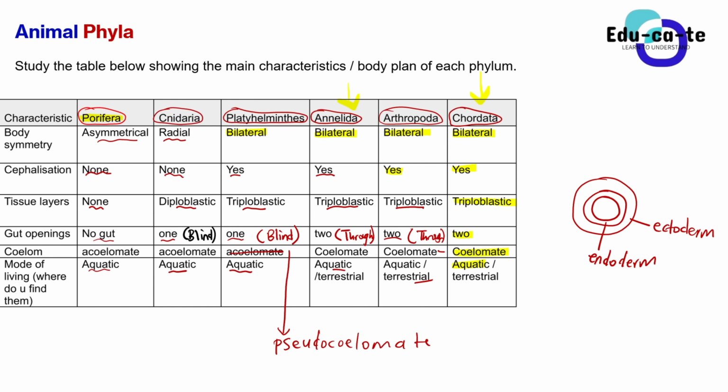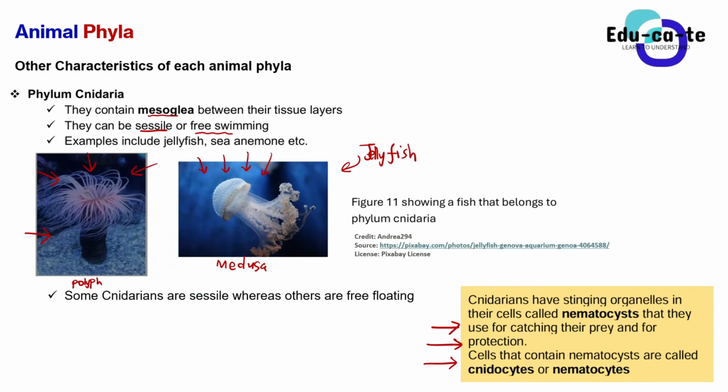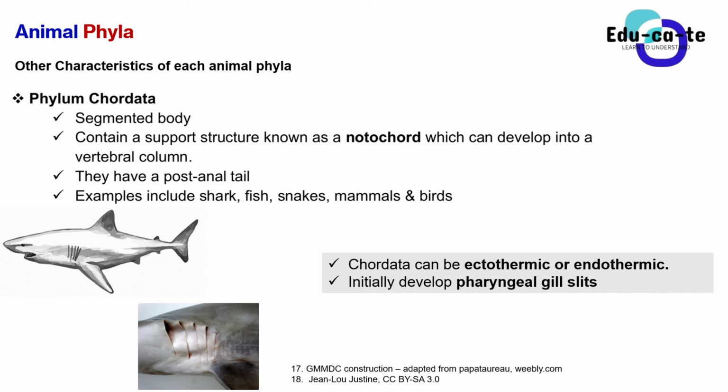But other animals under Chordata are actually found inside the water. But us as humans, we are terrestrial. The phylum Chordata has a segmented body as well, but that is not usually visible from the diagram that we have. Now, the phylum Chordata is very important because it has a structure known as a notochord.